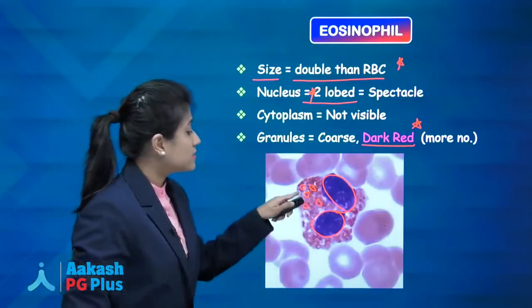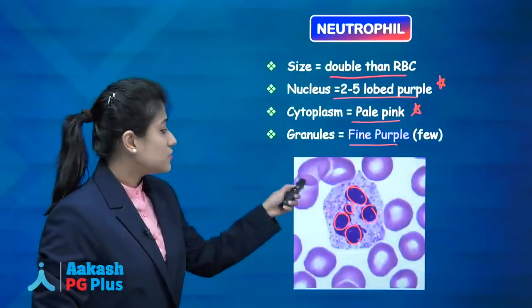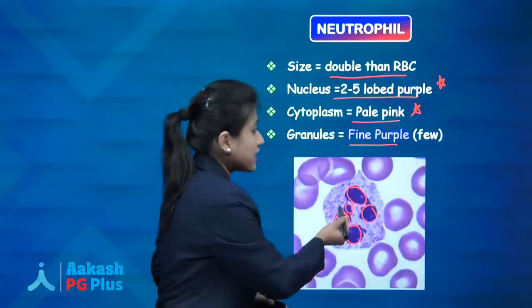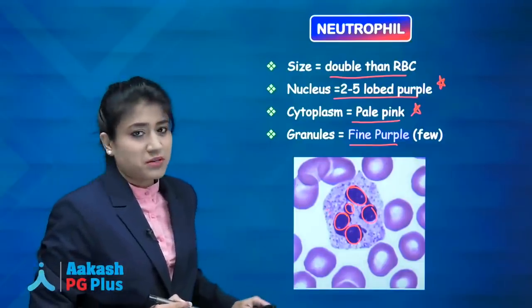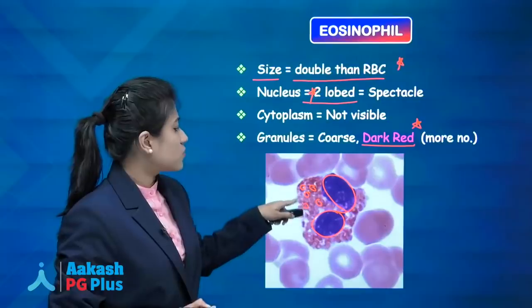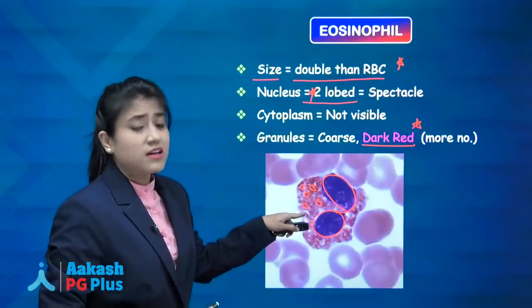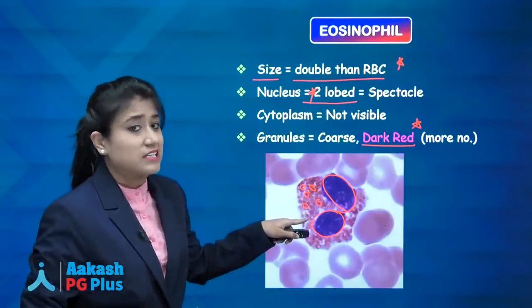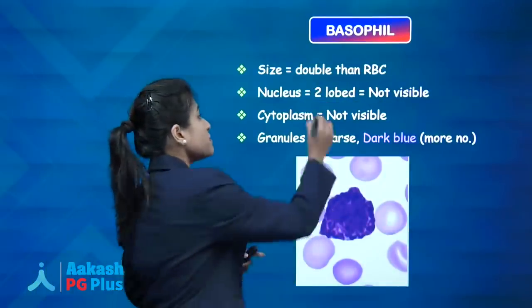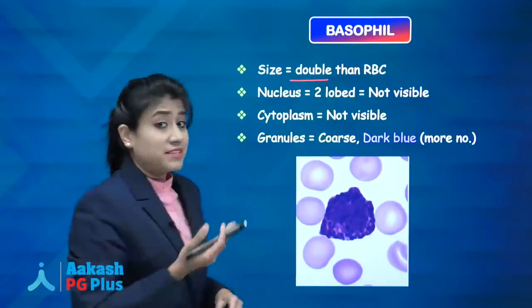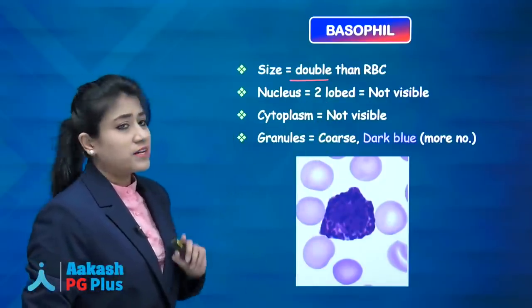And if we compare these granules with neutrophil, in neutrophil I told you we have fine purple colored granules which are few in number, while in eosinophil there are coarse and more numerous granules which are dark red in color. Now what about basophil then? Remember, basophil size is also double that of the RBC.